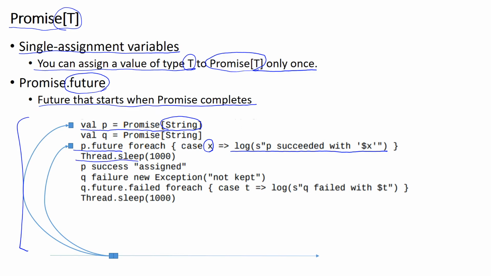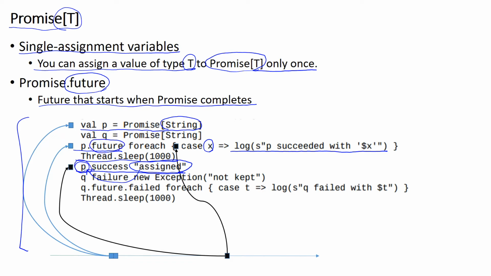And we sleep for 1 second, and we complete the future by assigning this value, this string, to this promise. And at this point, the future associated with this promise P starts executing, and therefore we execute this code block in a separate thread.